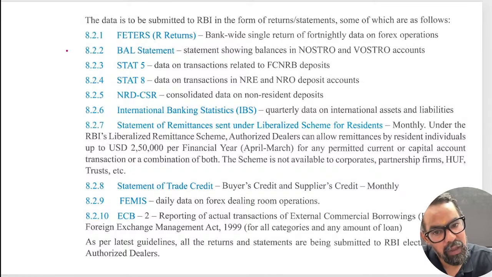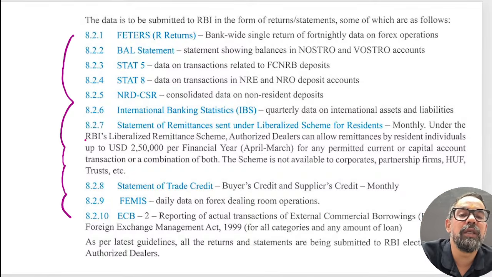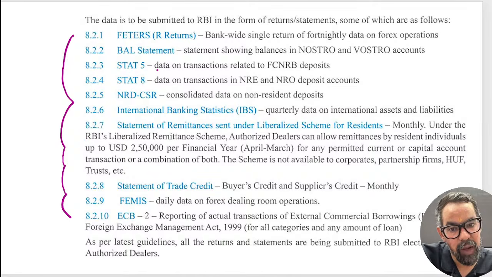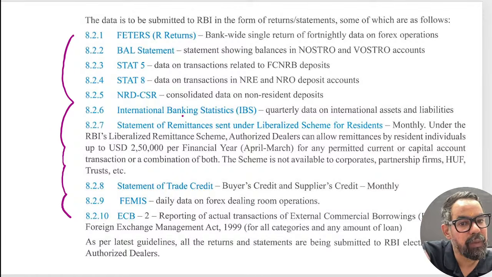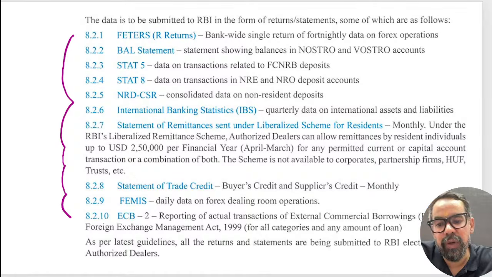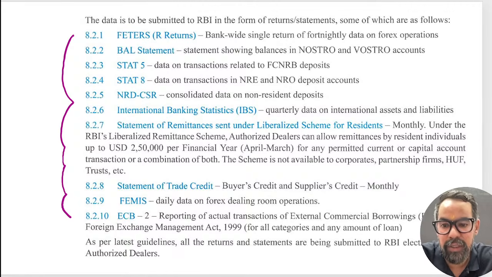Last time there was one question around this also. These are the FEMA guidelines: if any parties are entering into foreign exchange and others, they have to report to RBI through these particular reports, and the timelines and others generally come under this 1999 Act, yes.